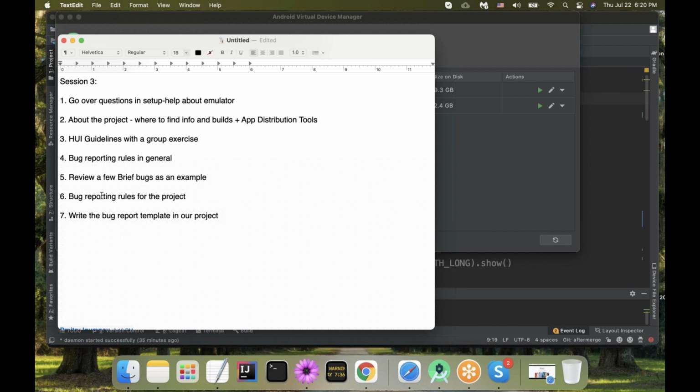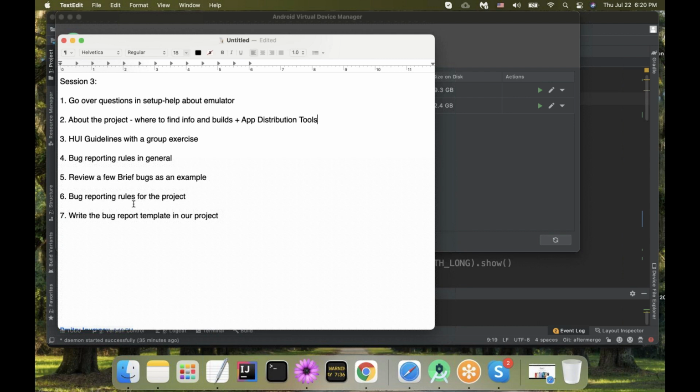Then we will talk about bug reporting rules for our particular project, so how we would like you to please write bug reports. You had a template with Jana. Jana's project is Jana's project. Once you're moving to a different project, to a different company, the rules are not going to be dramatically different, but they might be somehow different.